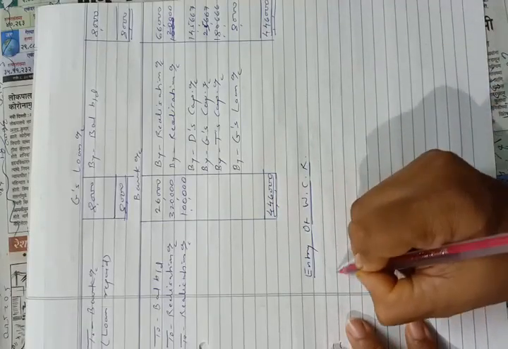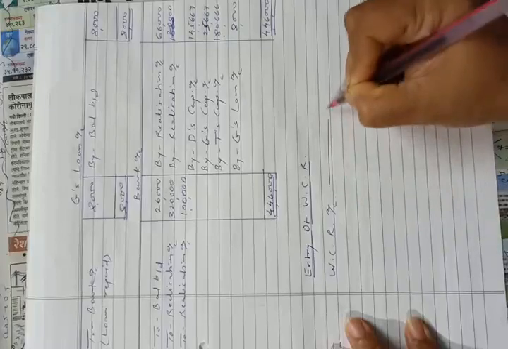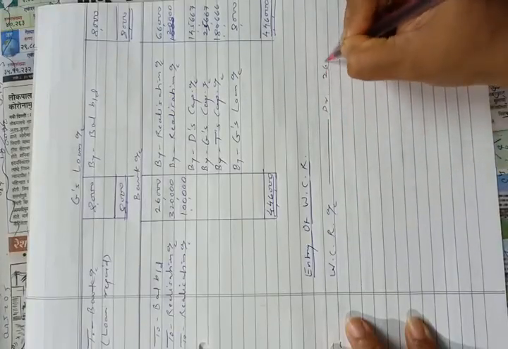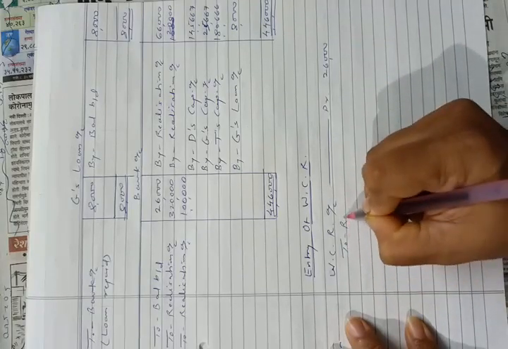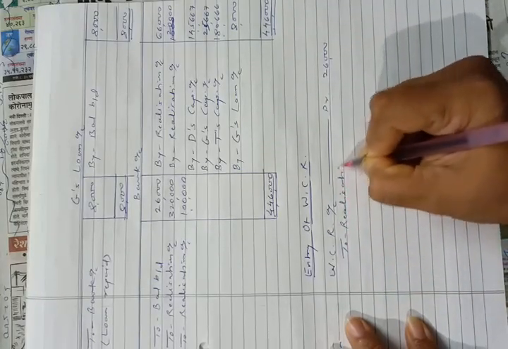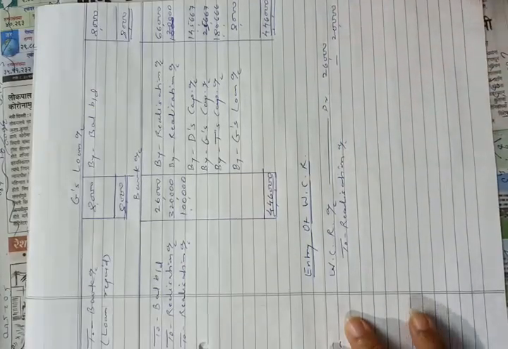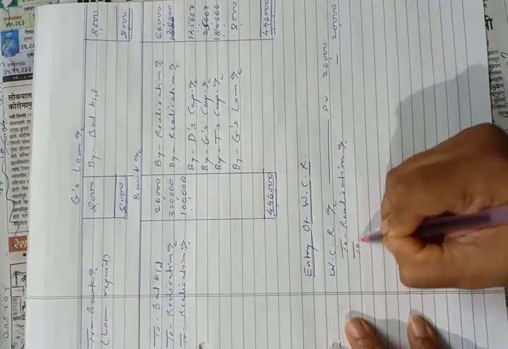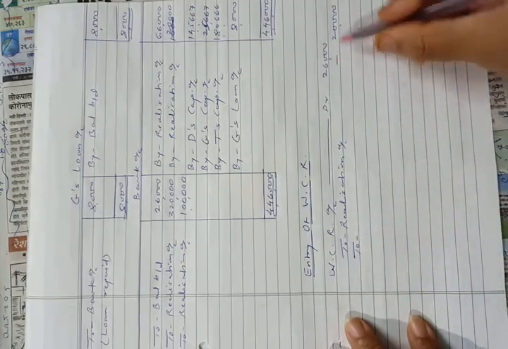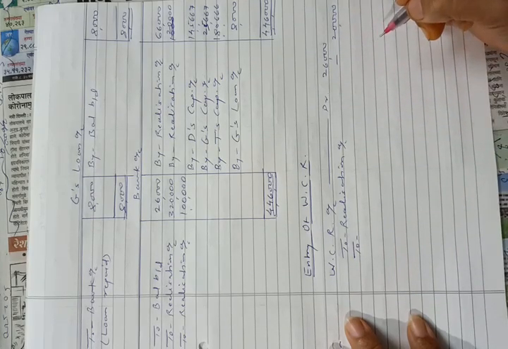First entry will be workman compensation reserve account debit 26,000 to realization account rupees 20,000, as we have transferred rupees 20,000 to realization account, and the remaining amount, the difference, 6,000, will be distributed between the partners.